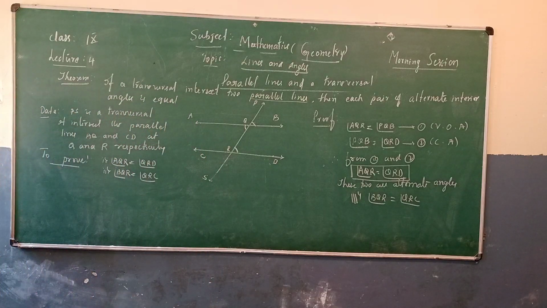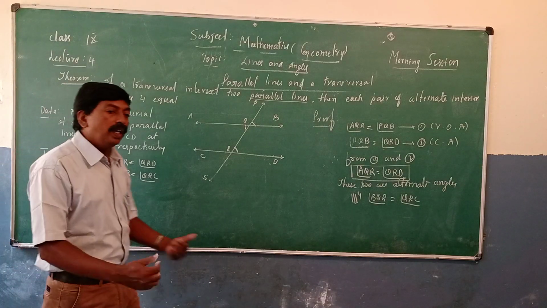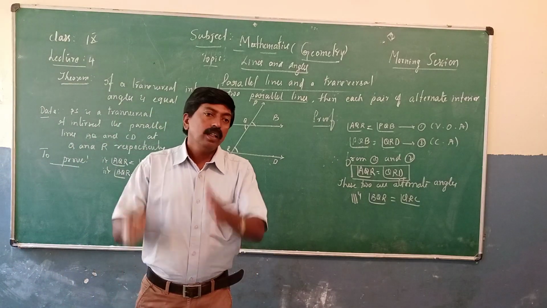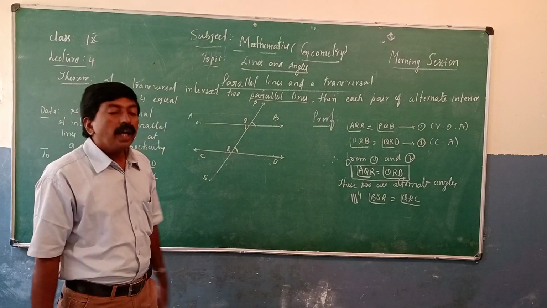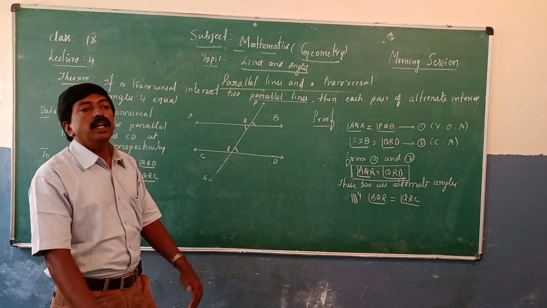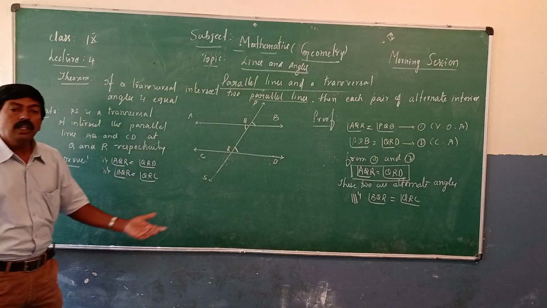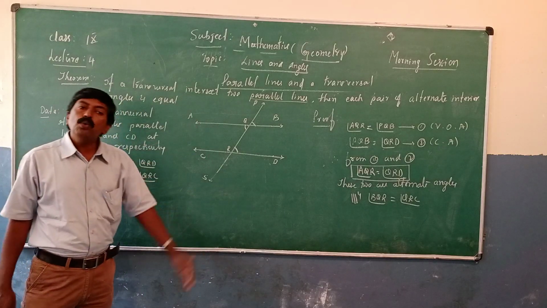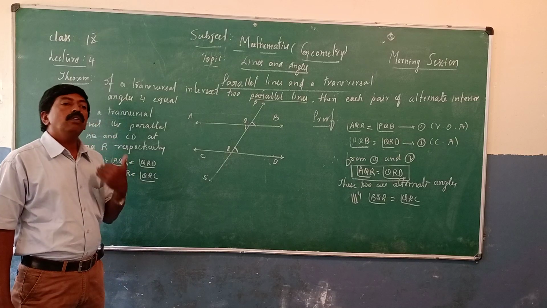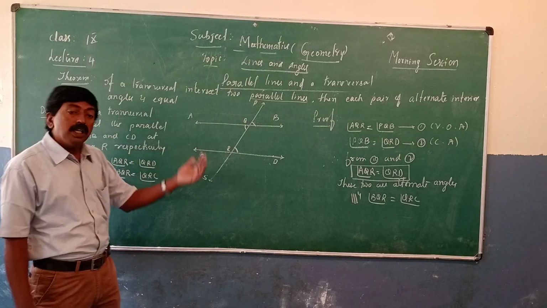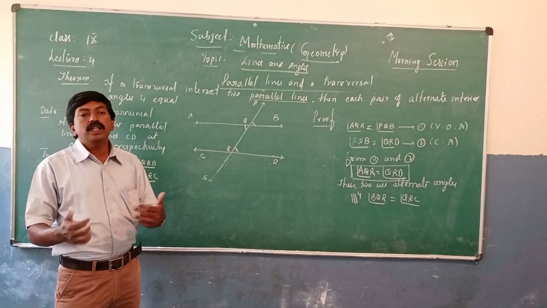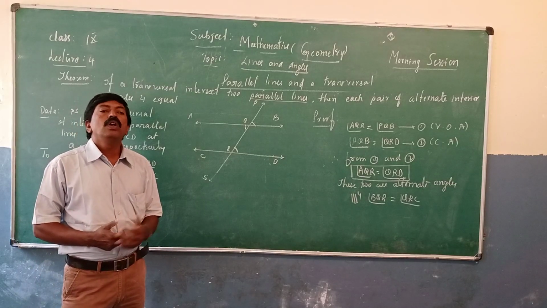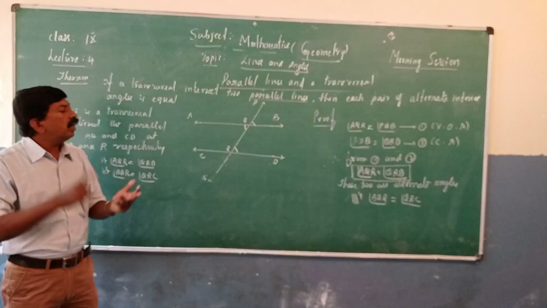What we proved is that alternate angles are equal. So any parallel lines you draw that are intersected by a transversal, alternate angles are formed, and alternate angles are always equal. We proved this theoretically. Even with the help of a protractor, you can measure the alternate angles. They are always equal. So therefore, corresponding angles are equal.